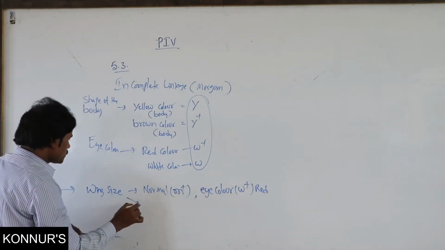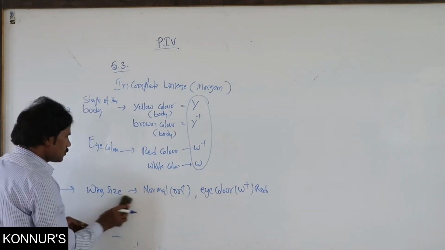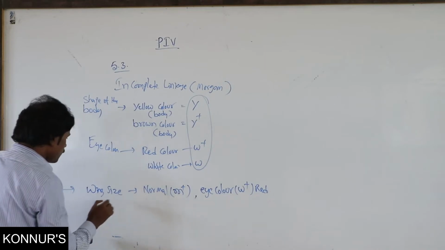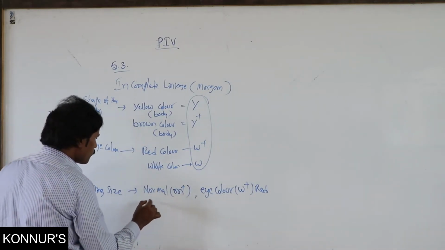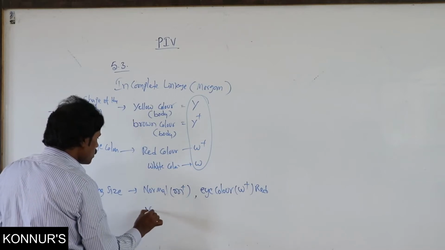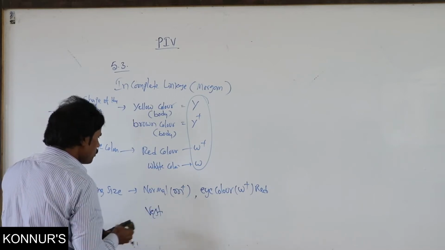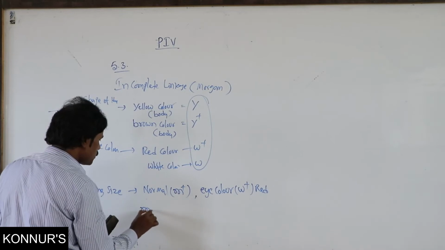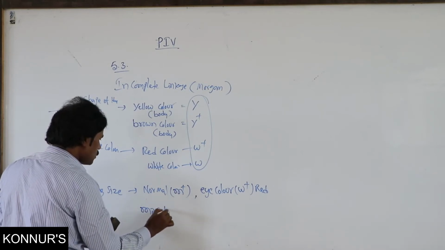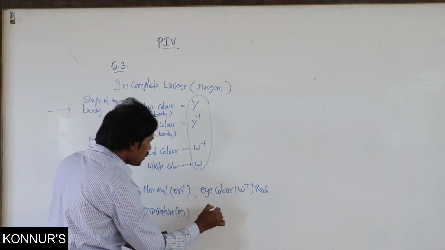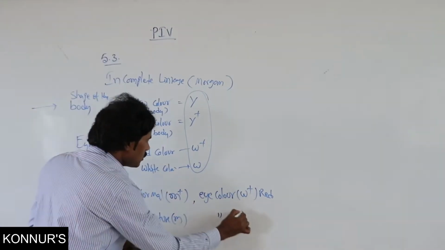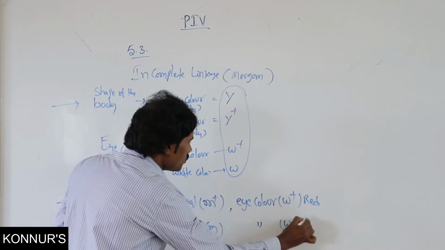One more character: then apart from this one, normal, that is a miniature, M. Then related to eye color, only W, that is the white.